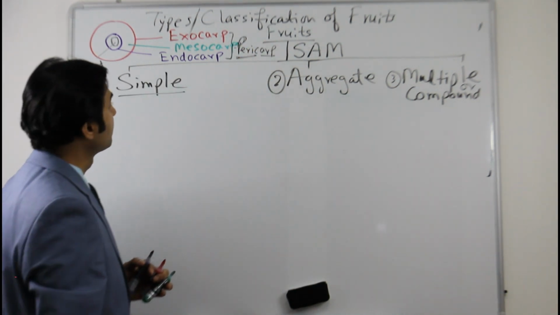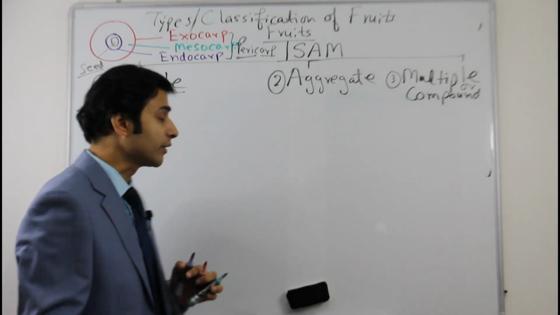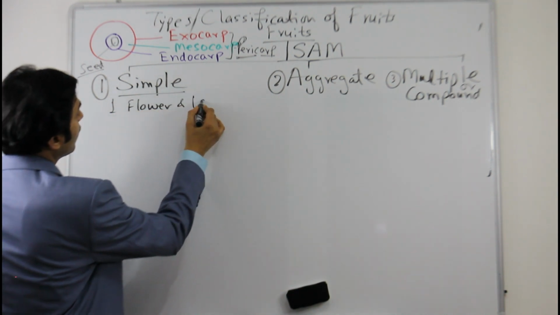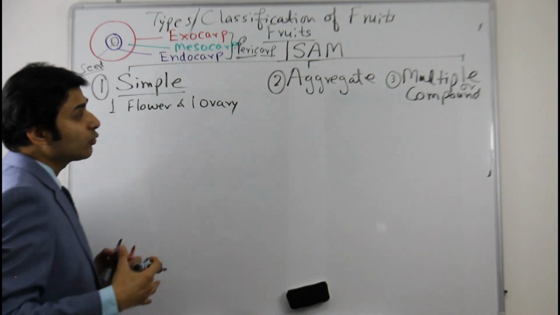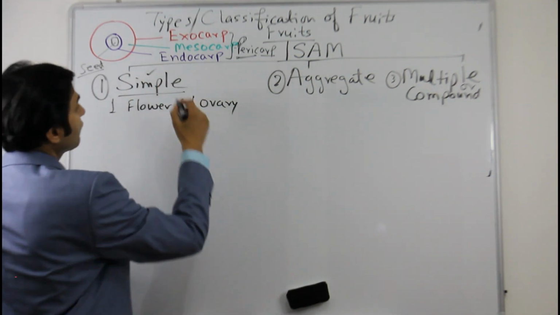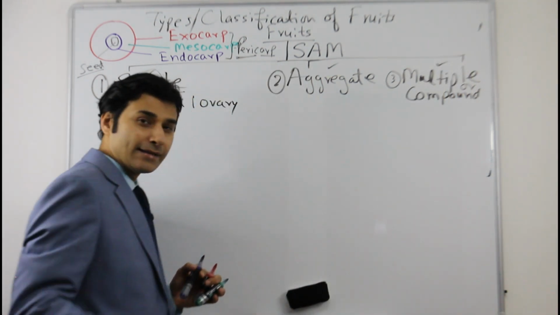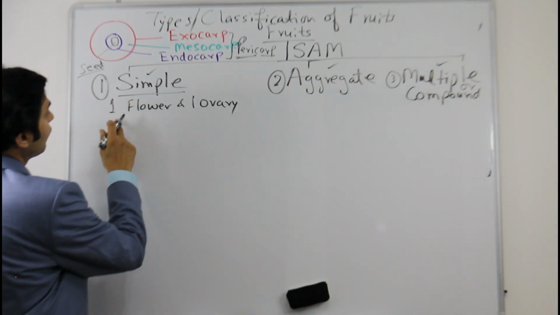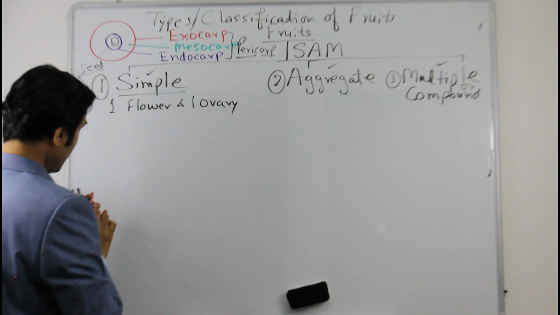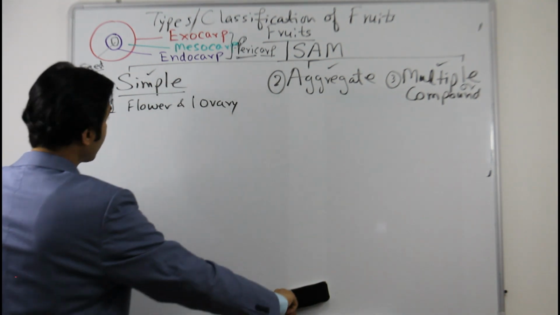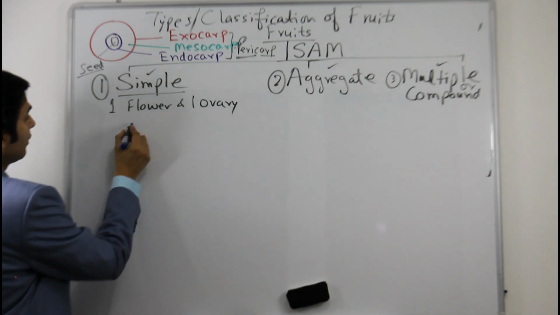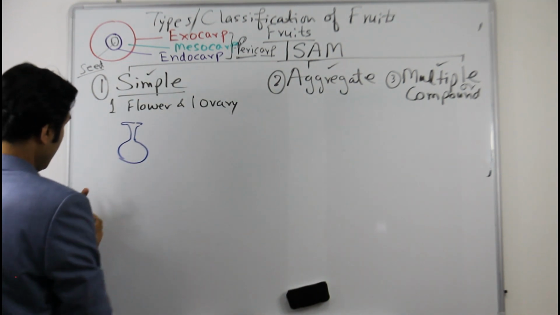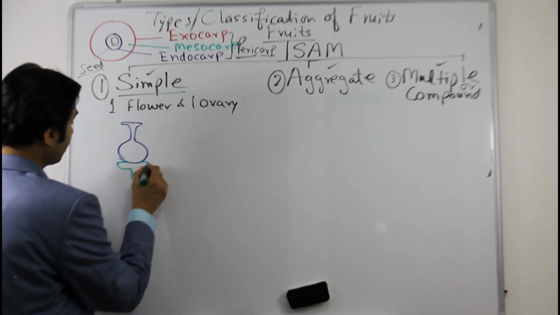Now let us come back to the simple fruit. Simple fruit means one flower, one ovary. So the fruit is made by one flower and one ovary. So first we will try to understand the differences among simple fruit, aggregate fruit, and multiple fruit, and then we will go in greater details of all these types. As I said, simple fruit, one flower, one ovary. So let me draw a flower here so that it will be clear what I mean here. Stigma, style, ovary, and this is a base, thalamus.